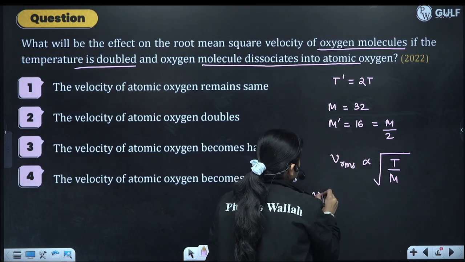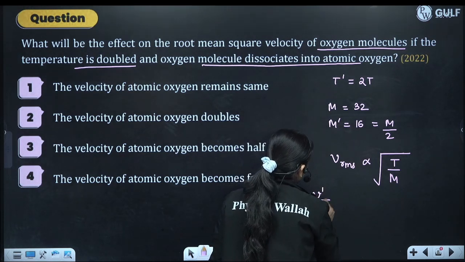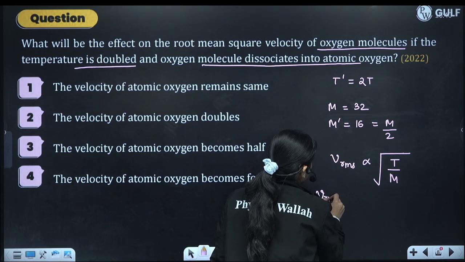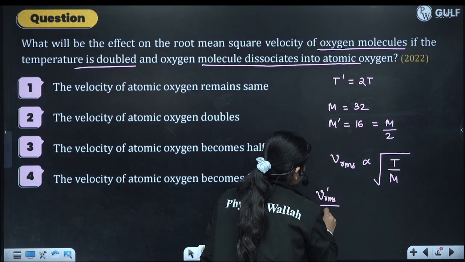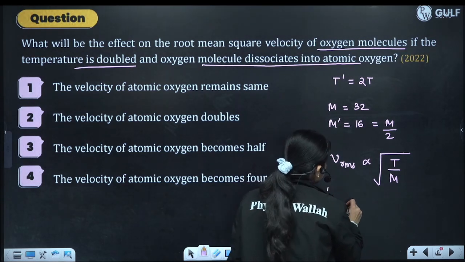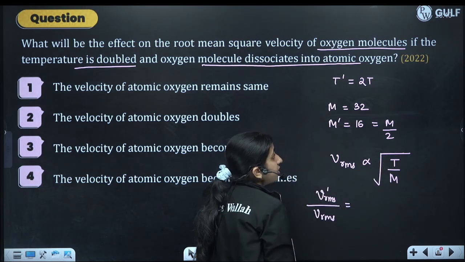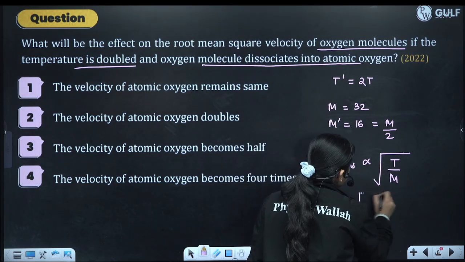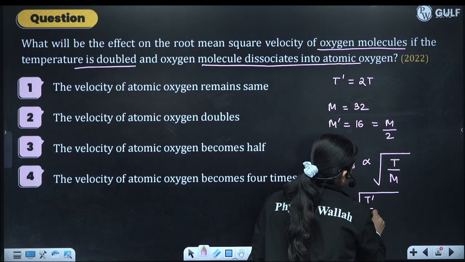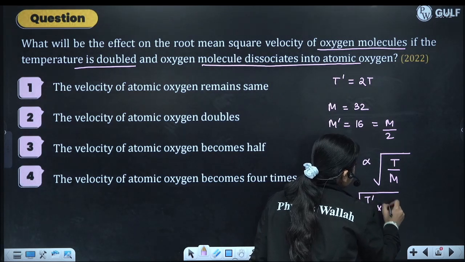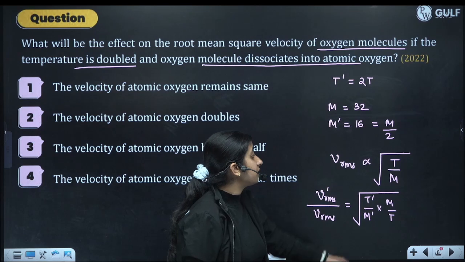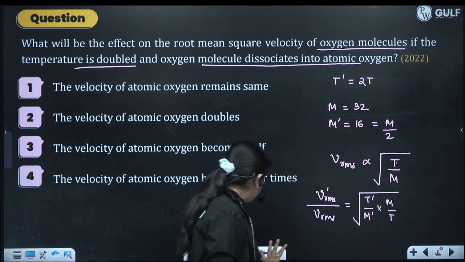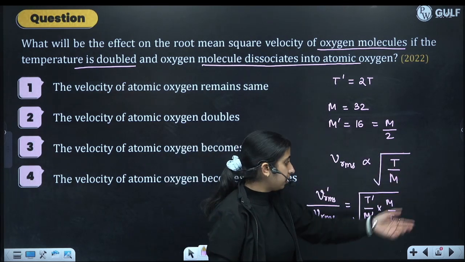So if we see Vrms prime by Vrms, what will it become? Temperature has become doubled, so it will be T prime by m prime into T by m. Or we can just see from here, temperature will become double, mass will become half, we'll get a factor of 4.